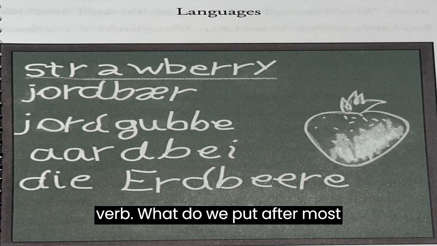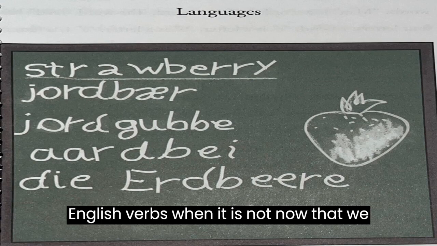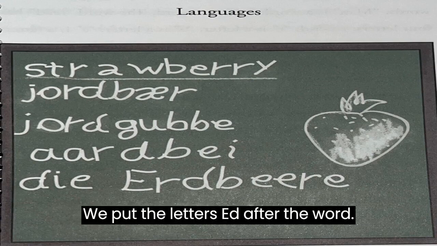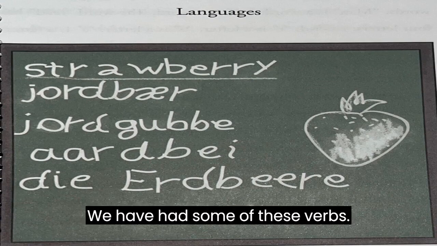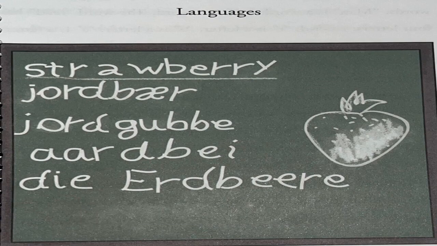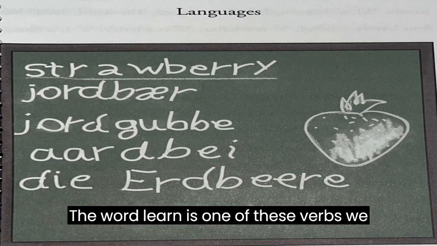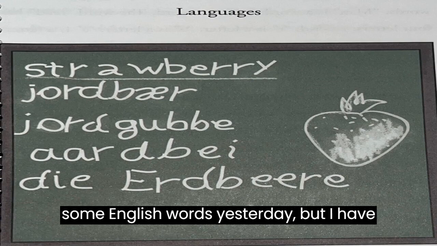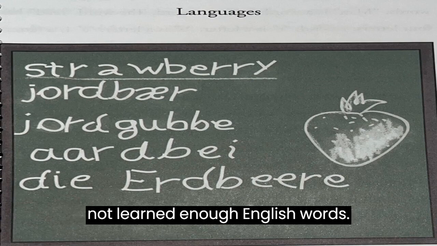What do we put after most English verbs when it is not now that we do something, but at a time before now? We put the letters ed after the word. We have had some of these verbs. The word learn is one of these verbs. We say, I learn English now. I learned some English words yesterday, but I have not learned enough English words.